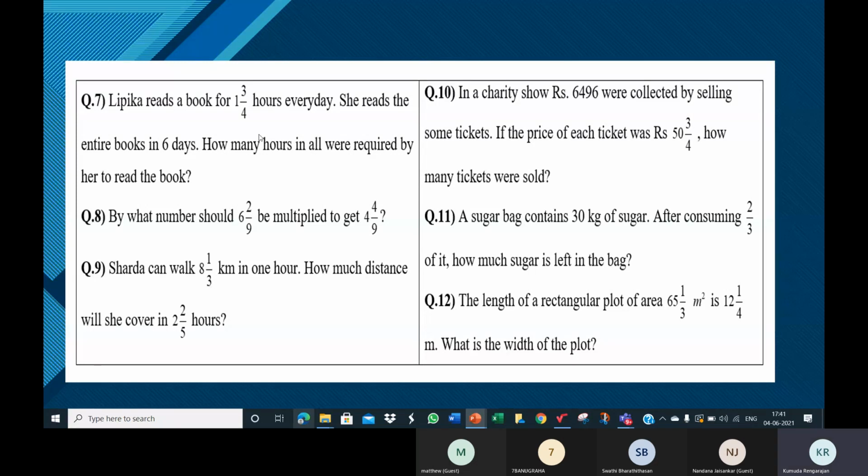So now from the example, by what number should 6 be multiplied to get 12? We did 12, the second number, divided by the first number 6. So similarly here it is 4/9 divided by 6 2/9. It's not 6 2/9 divided by 4/9.